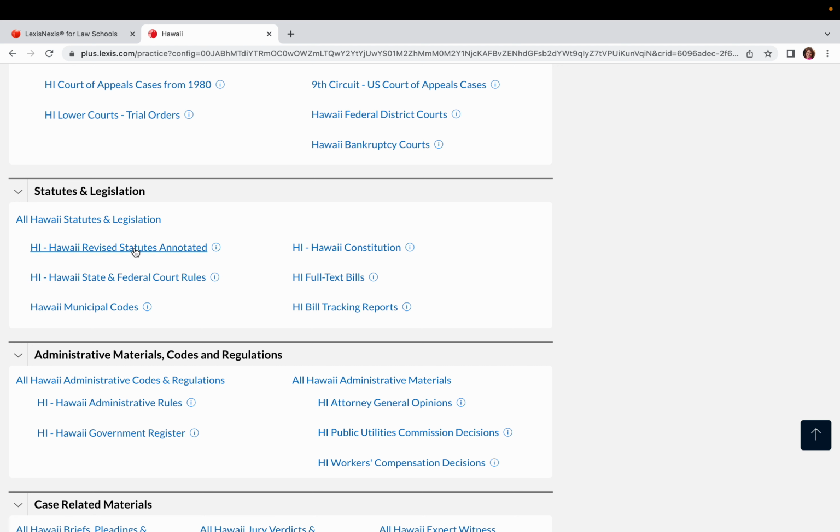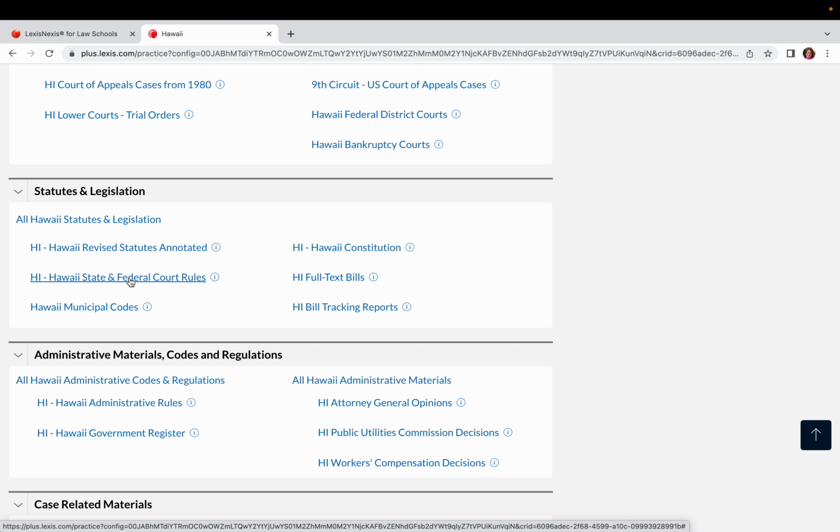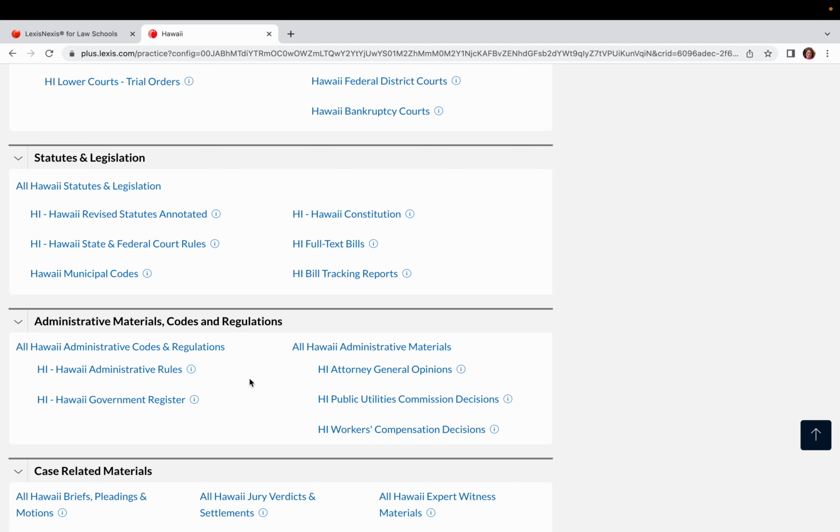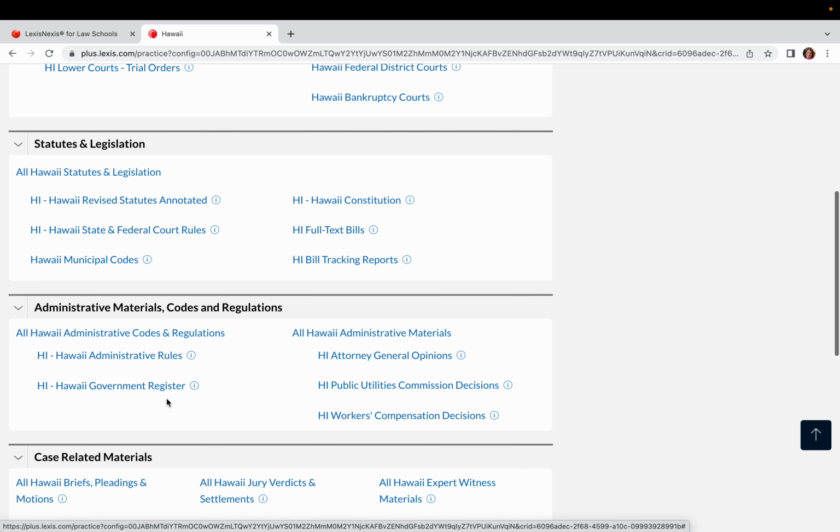Now, if you look here, this is where we've got the Hawaii statute. So immediately I can see that this is the Hawaii Revised Statutes listed here. Federal and state court rules are available, municipal codes, the Hawaii Constitution. And then if I need to do some bill tracking, I've got that information here too. Below that, you'll see that there are agency materials listed here. So I've got administrative rules, the Attorney General opinions, specific public utilities, and workers' comp decisions, and this is where I would find tax materials for the state of Hawaii, and that's basically how you use this database.